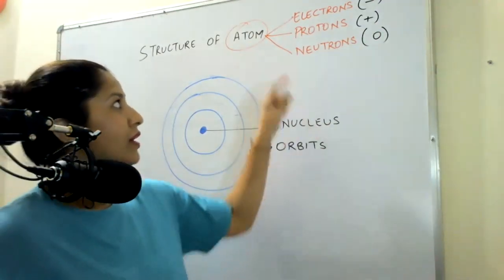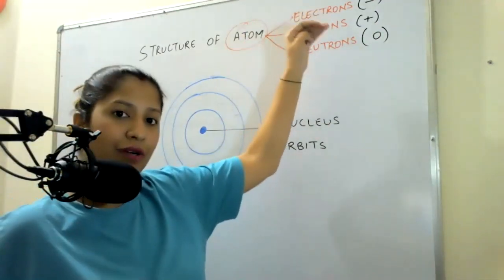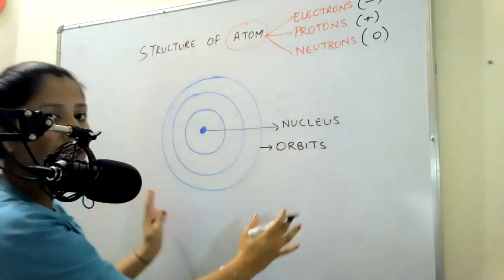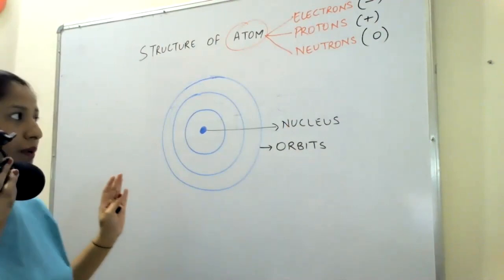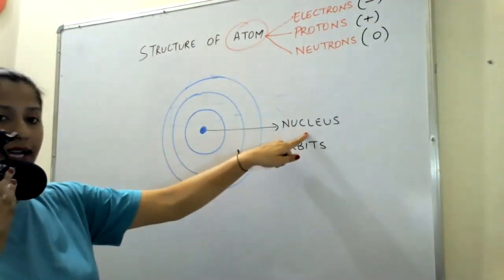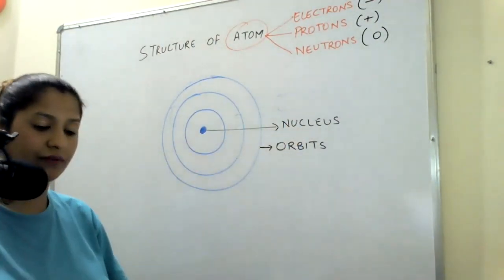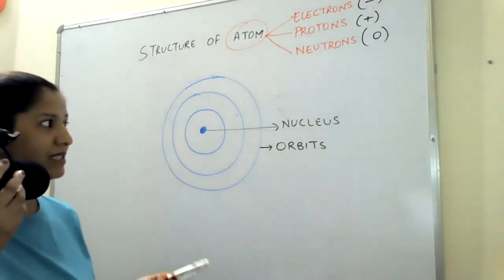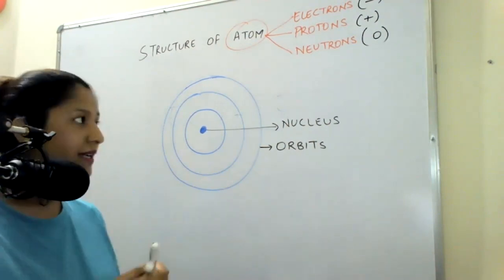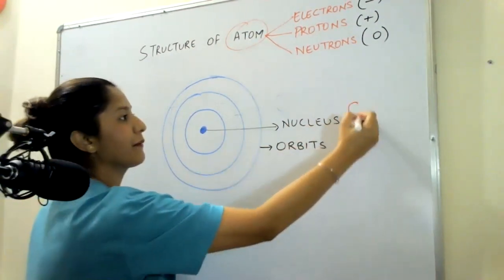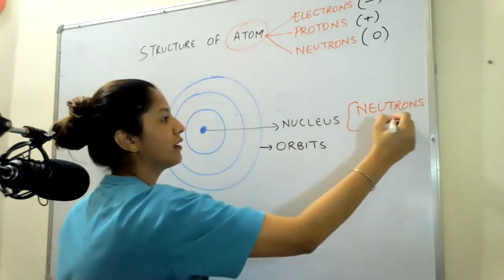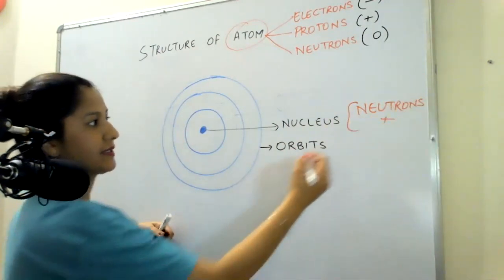Now, atom has three parts: electrons, protons, and neutrons. These three things are arranged in this type of structure. What is inside the nucleus? The nucleus, as I said, is heavy. When I say it is heavy, that means it has got more mass in it. So the nucleus has neutrons plus protons.